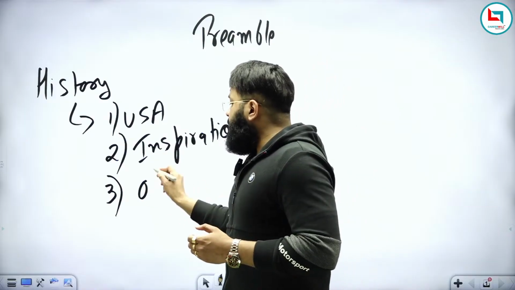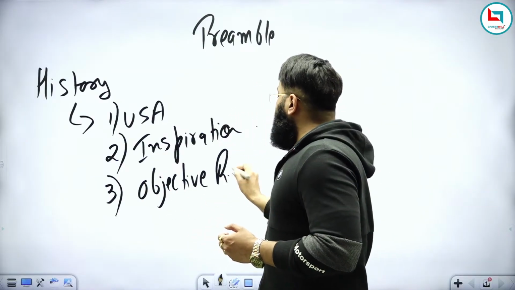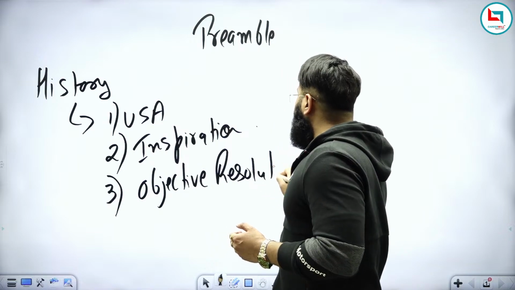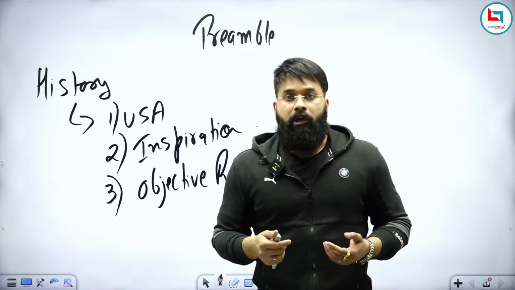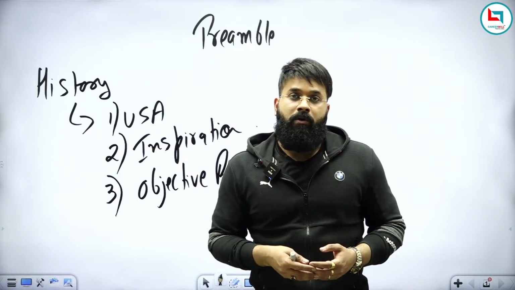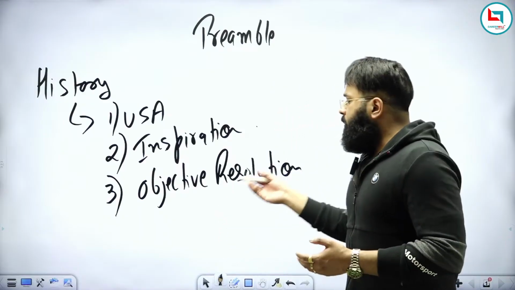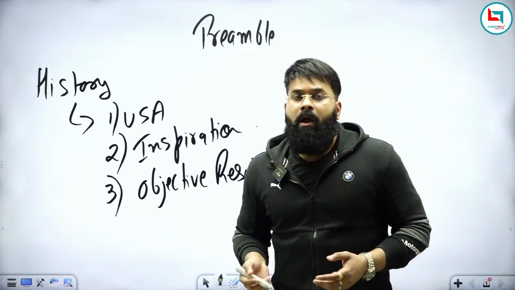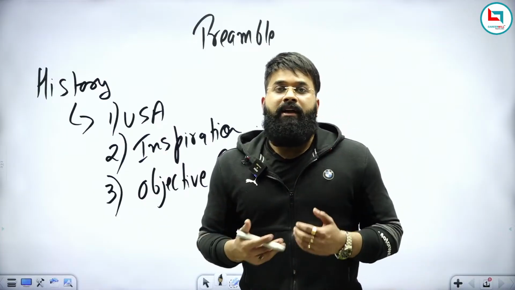So the third point that we have to remember is that the Indian preamble is a modified version of objective resolution, and objective resolution was introduced by Pandit Nehru on 13th of December 1946. Now, what is objective resolution all about? Objective resolution basically deals with what is the objective of Indian Constitution.